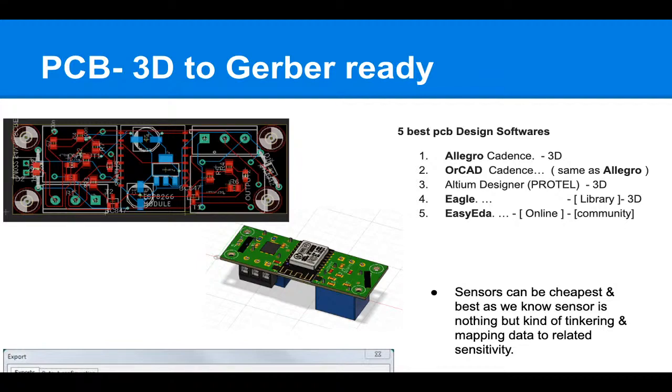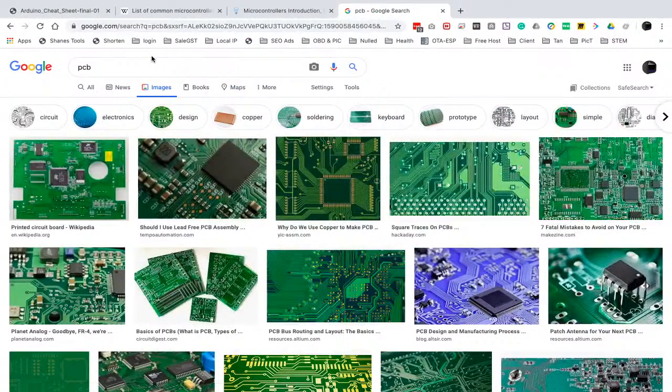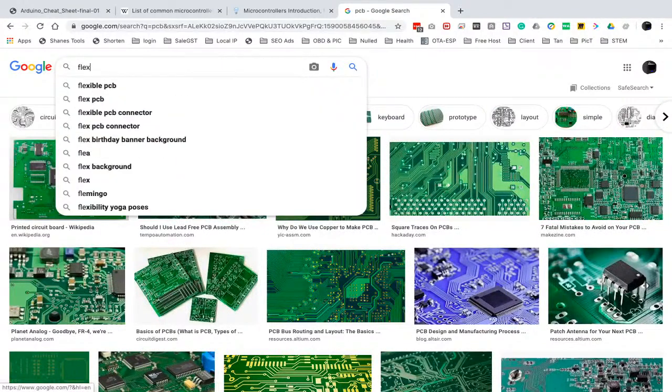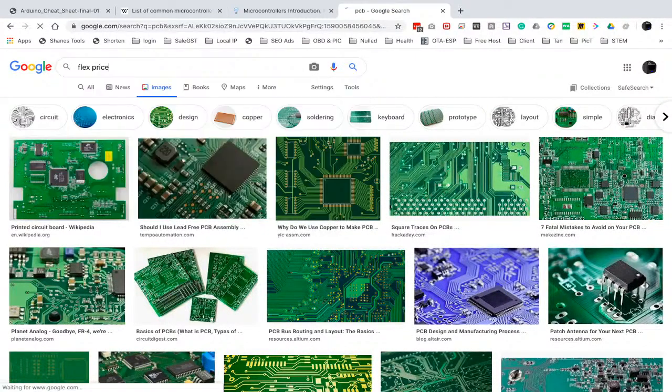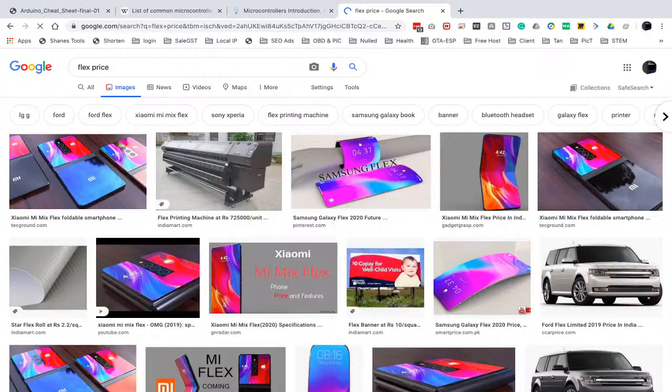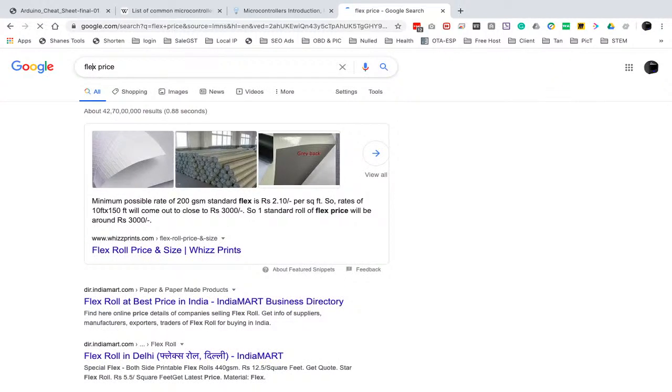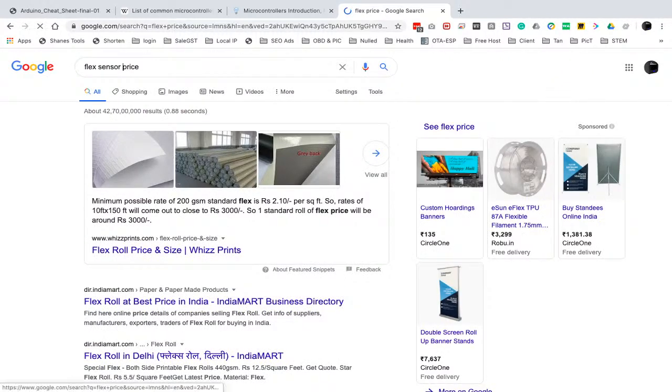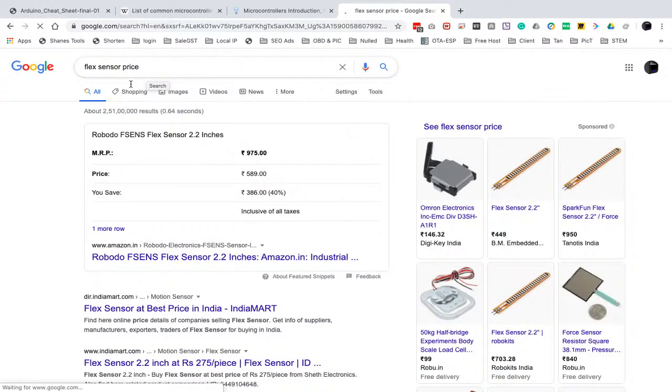And if we check the flex sensor price, it's almost around, yeah, you can see how costly it is.